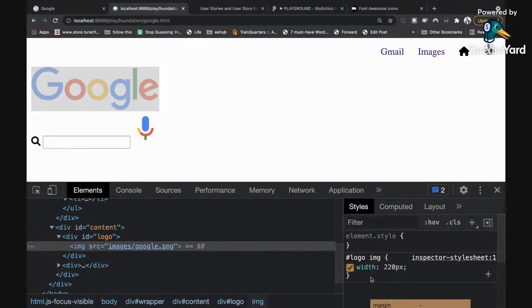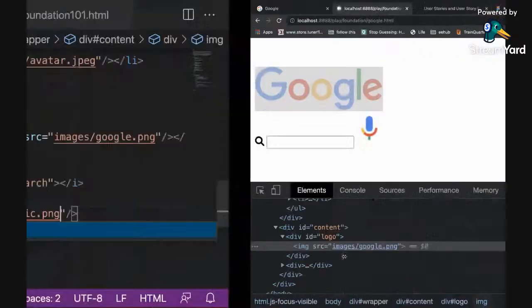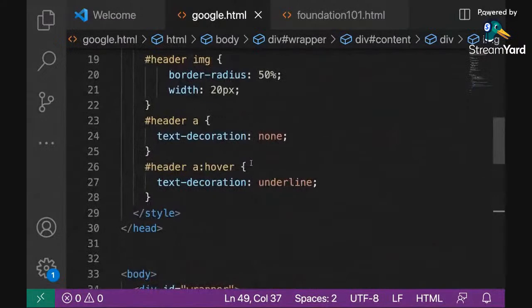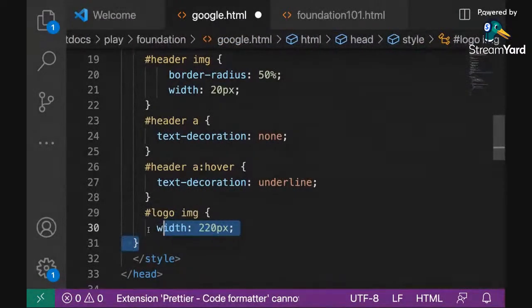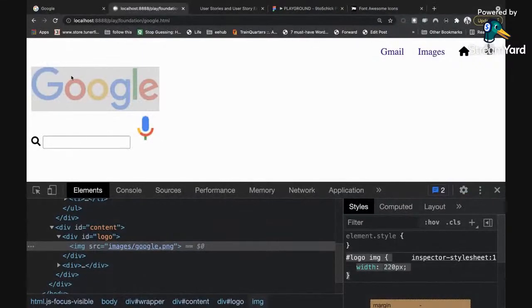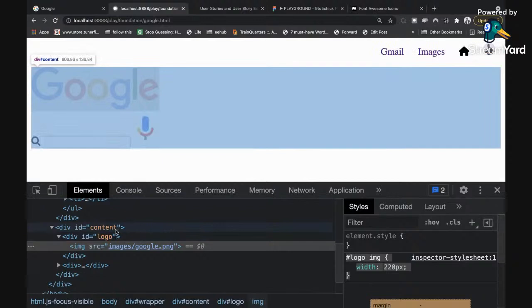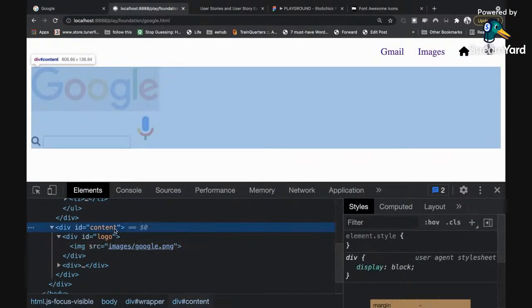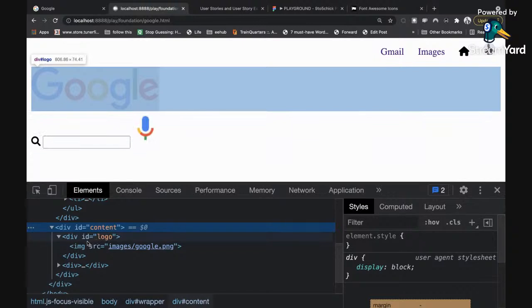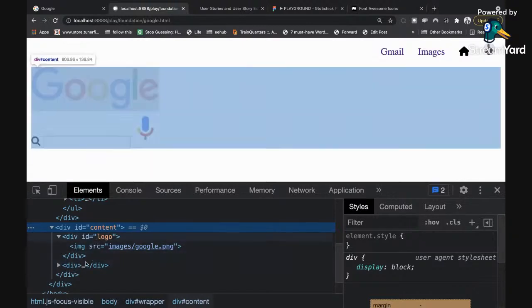Then the next thing we want to do is to centralize everything. So let me copy this style first, go to the top of my page and paste it, right? Then I'm going to go back and centralize everything right here. So what I'm going to do to centralize everything is this. I'm going to go to my content. Don't forget that the content is the div that is housing the logo, the image, the microphone, and everything we have so far.